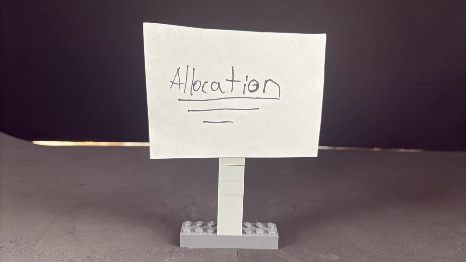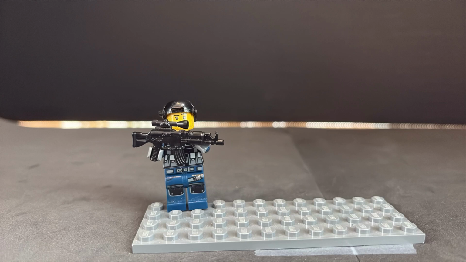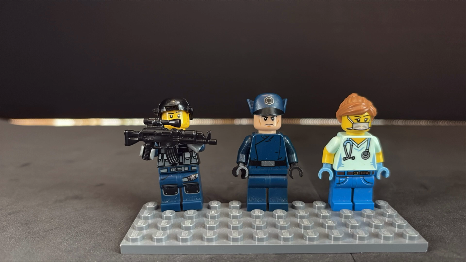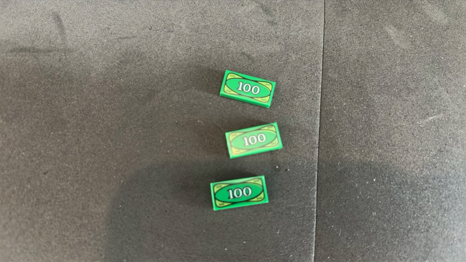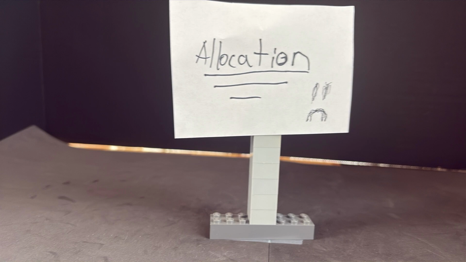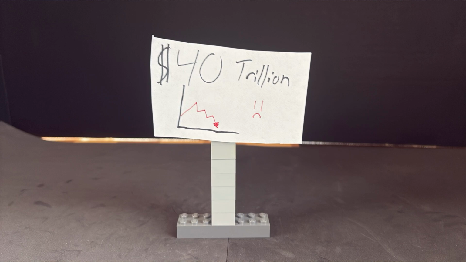They have to make allocation decisions on how much of their money should go to military, workers, or education. Unfortunately, the government decides to ignore the principle of scarcity. They up the budget so they don't have to worry about allocation. This is why the richest nation in the world can be $40 trillion in debt.